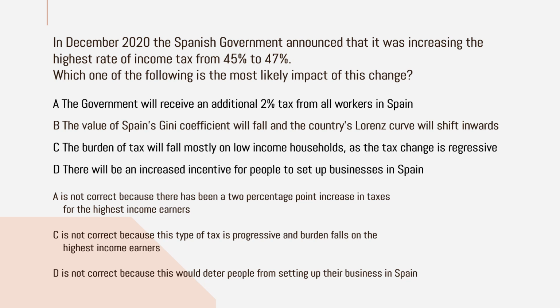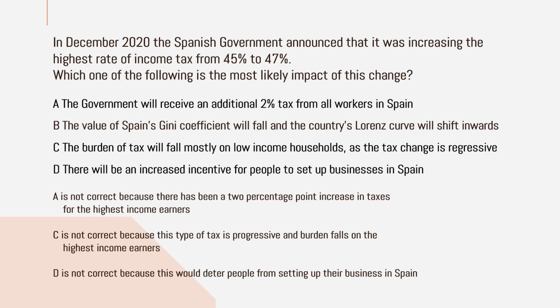Because it says the burden of tax will fall mostly on low-income households as the tax change is regressive. No, actually they are increasing the tax for the highest income earners. So it is progressive and the low-income earners will not need to pay this tax. This type of tax is progressive and the burden falls mostly on the high-income earners, not the low-income earners. So option C is wrong.